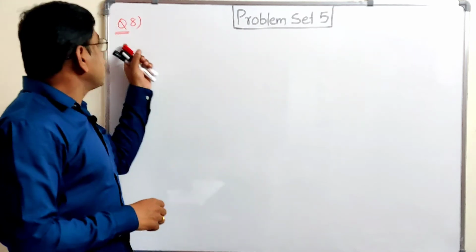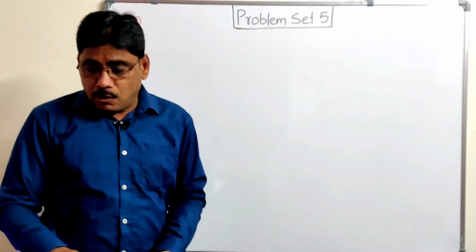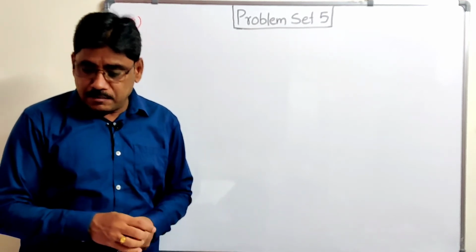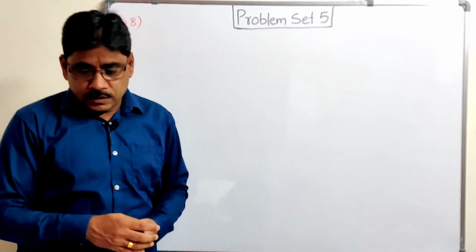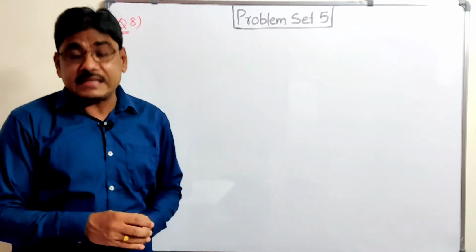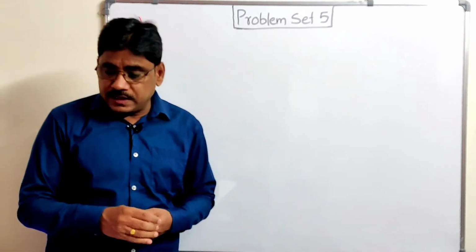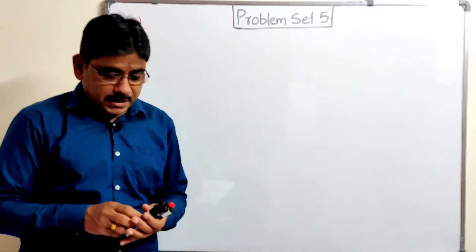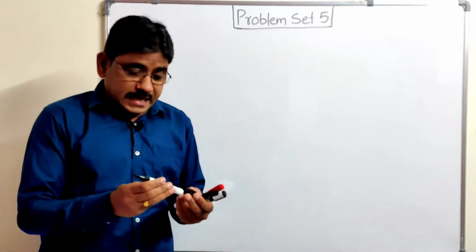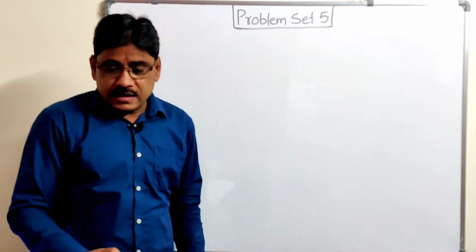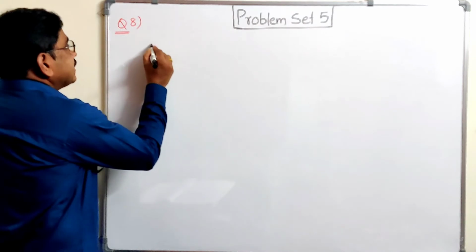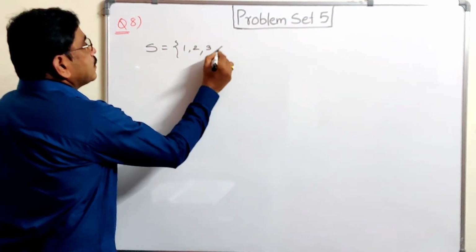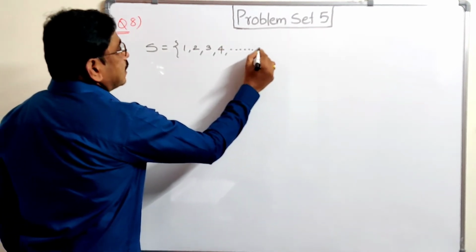Now let us see question number 8 from problem set 5. A box contains 30 tickets bearing only one number from 1 to 30 on each. If one ticket is to be drawn at random, find the probability of the event that the ticket drawn is first one an odd number, second one a complete square. So first write the set, यानी sample space. Here 30 tickets are there and bearing number 1 to 30. So you can write 1 2 3 4 dash dash dash up to 30.